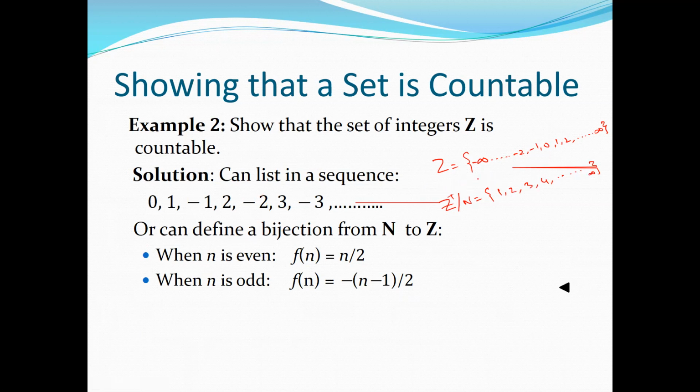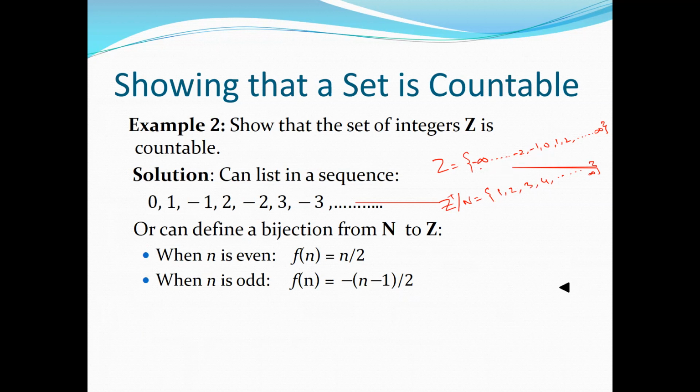Clear? So what does it mean? It means, can we list the integers, no matter whether they are negative or positive? Can we map them to the natural numbers in a one-to-one correspondence? Let's see how. For example, we have some numbers, say -2.